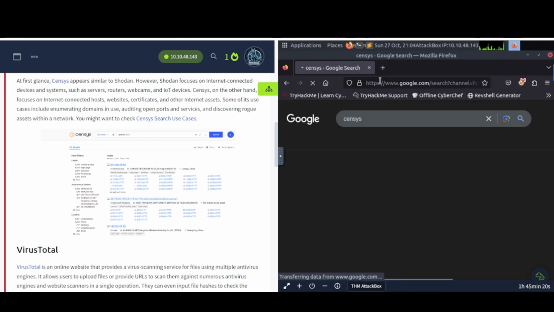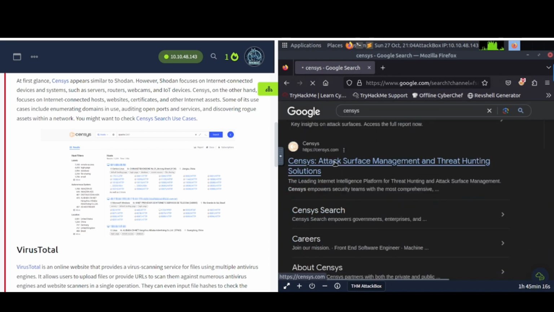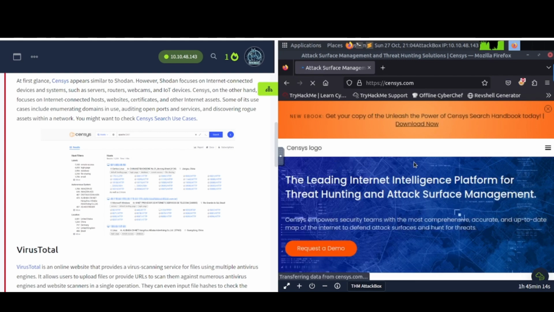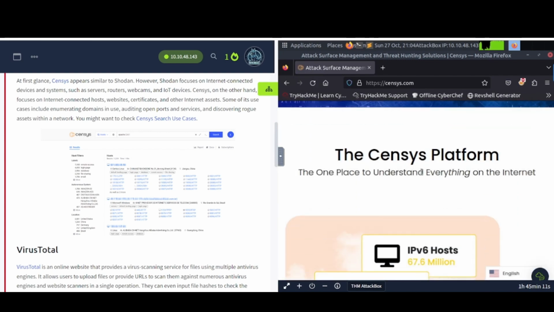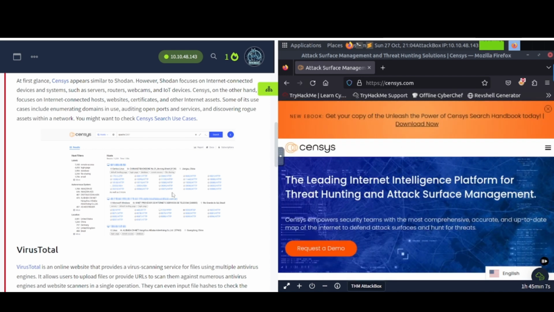So this can come in handy when you're doing OSINT reconnaissance on a particular target, trying to find out some additional information and stuff like that, right? Censys stuff here, and looks like you may need to log in. I haven't used Censys very much, but let's go ahead and continue on.